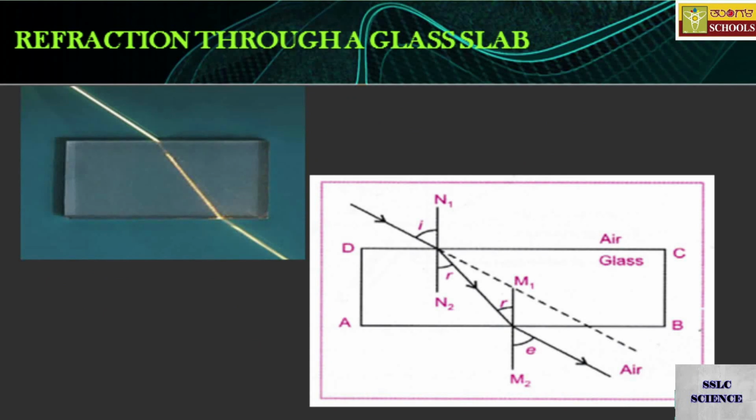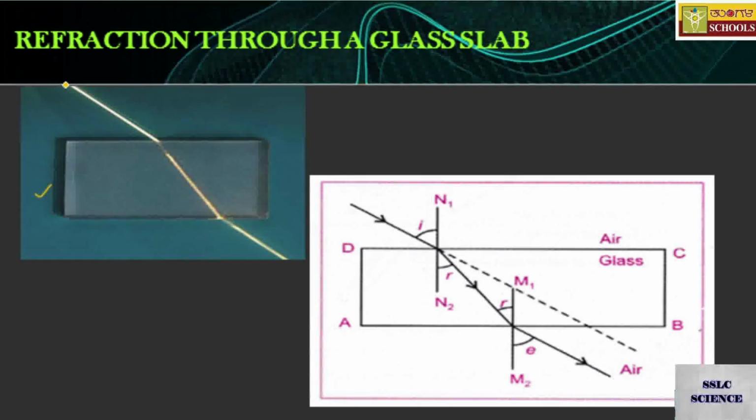Now let us take the same refraction phenomena through a glass slab. So we are considering this phenomenon in a glass slab, how refraction occurs in the glass slab. So this is the glass slab.